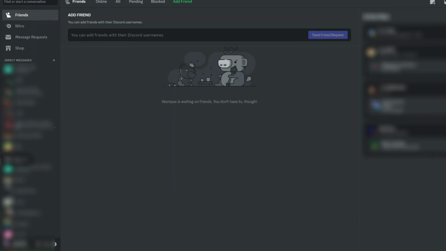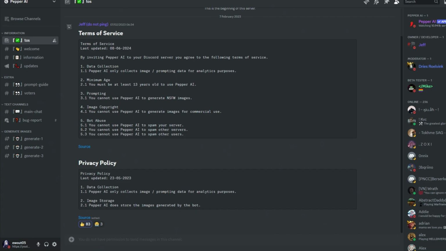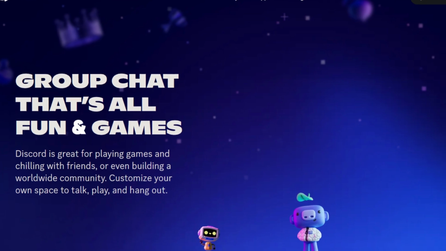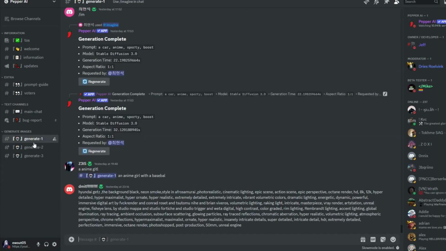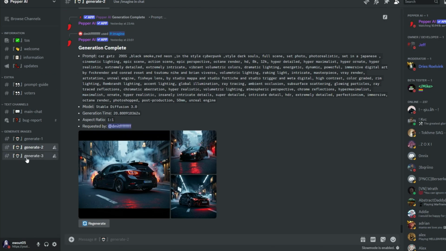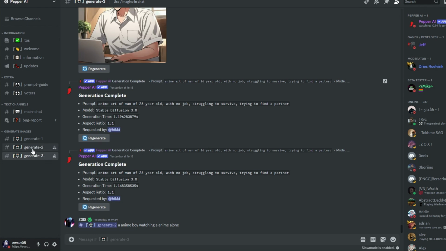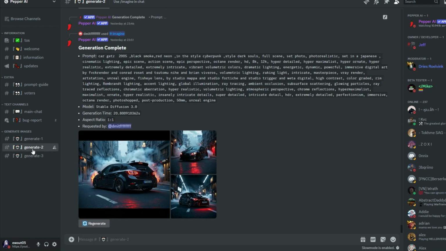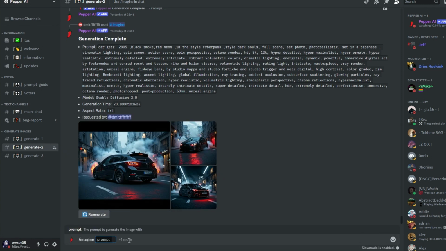Join the Pepper AI Discord server. Find the link in the description below. If you haven't already, download Discord to get started. It's quick and easy. Inside the server, you'll discover 3 Generate channels: Generate 1, Generate 2, and Generate 3. For this process, we'll be using Generate 2. Let's begin with option A.